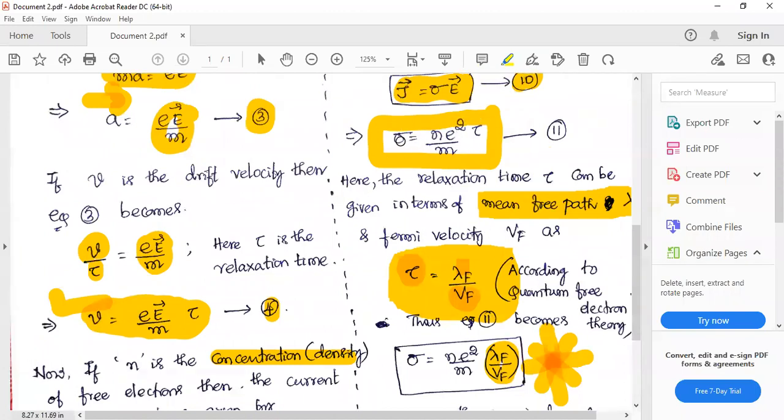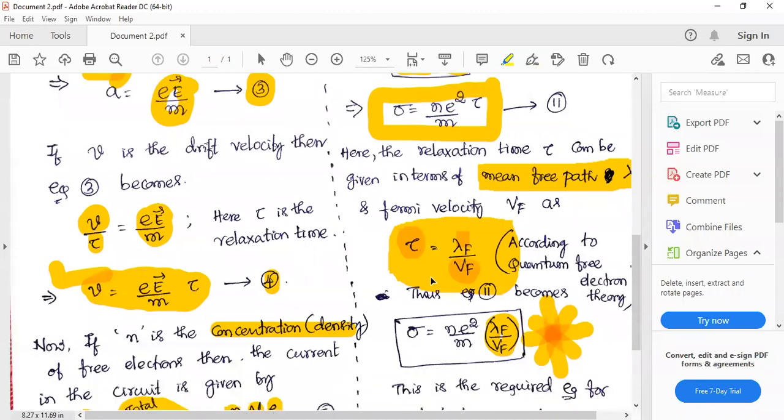You might have seen that sigma expression according to classical mechanics is this, Ne square tau divided by m. Here tau is a constant quantity according to classical mechanics. e is a constant quantity, m is a constant quantity. Therefore, sigma entirely depends on n. But according to quantum free electron theory, in the place of tau, I have to write lambda f by Vf, Fermi velocity and lambda f. This quantity is not a constant now.